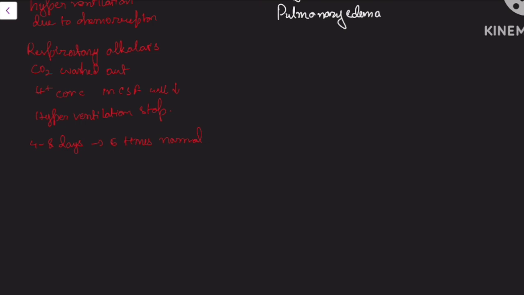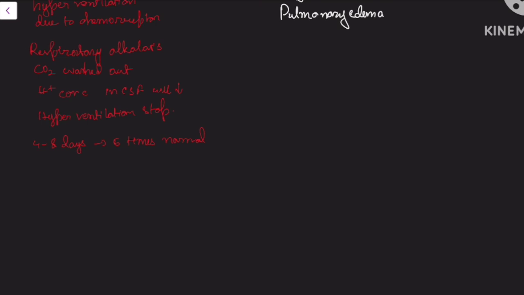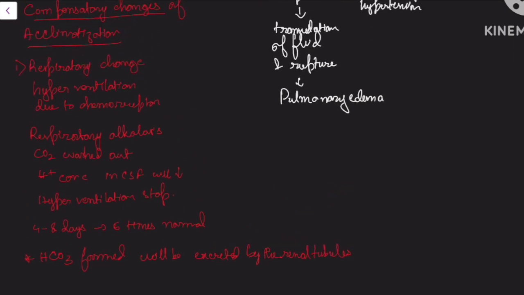And moreover, this HCO3 that was formed previously, that is during respiratory alkalosis, will also be excreted by the renal tubules. Okay, this much is clear. Now, first we have seen the respiratory change.